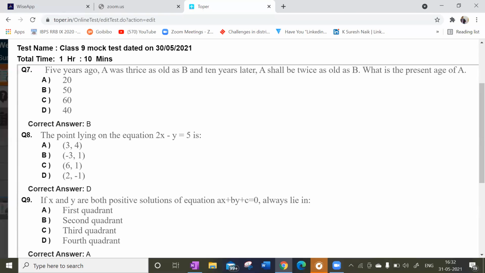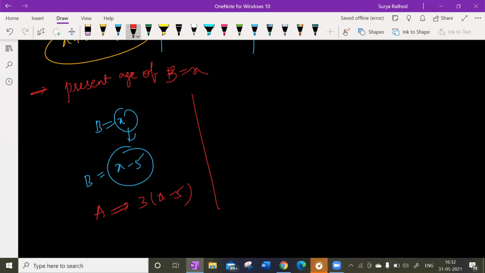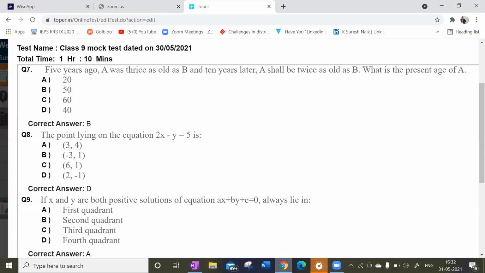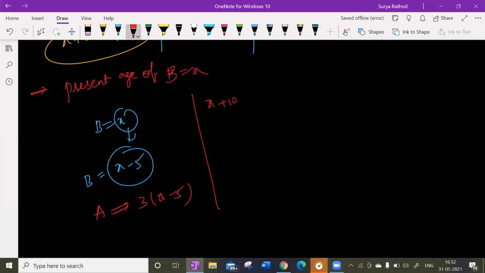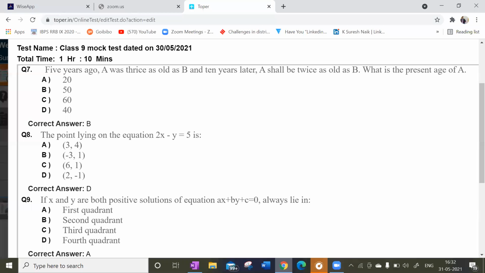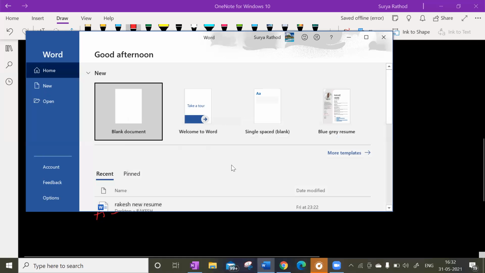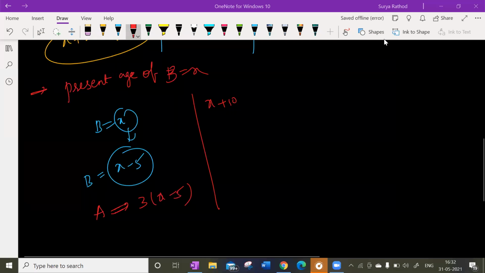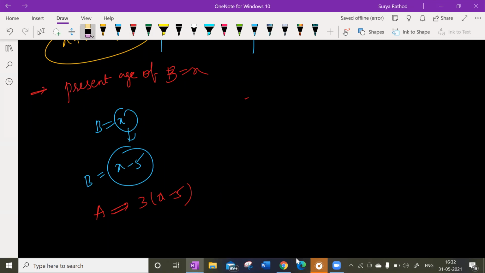And 10 years later, means after 10 years, so X plus 10. 10 years later, A will be twice as old as B. A will be what? 10 years later, A will be twice as old as B. Here we should take A and B both ages.